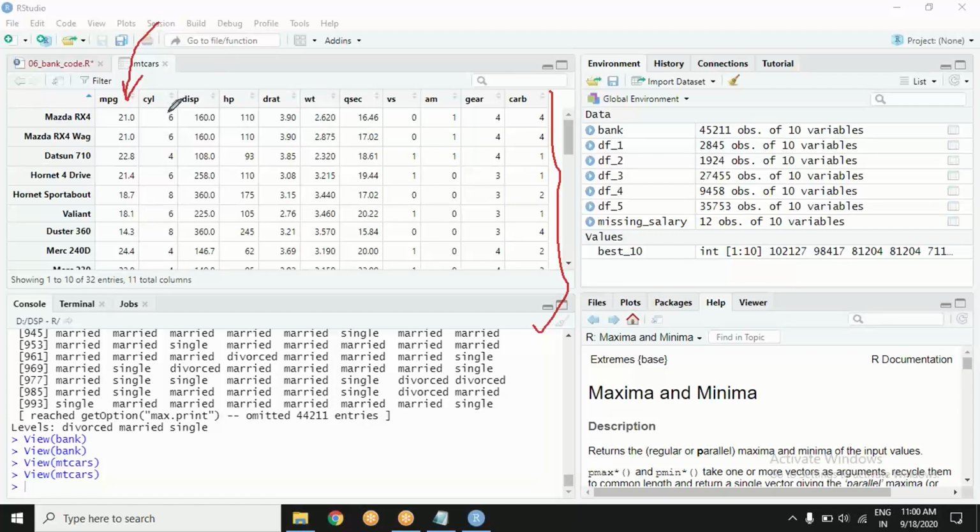Well, how will you do it? Maybe mean of mtcars dollar mpg. Simple. Now he's asking, tell me the average number of cylinders in my cars. Again mean of mtcars dollar, this time cyl.